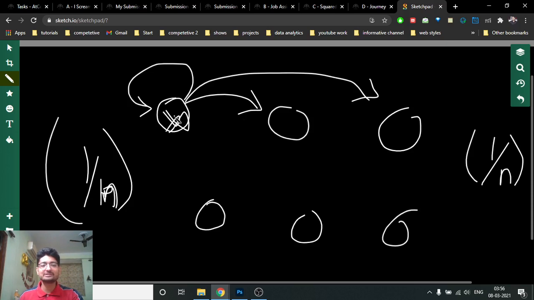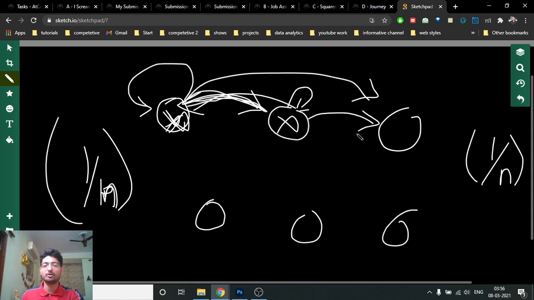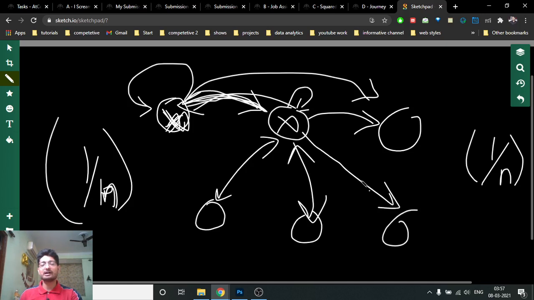Okay, now if you jump on the same node, then it's fine, you don't go anywhere. But if you jump to some other node, you're connected by a bidirectional edge, you can assume. Now this is your starting point, and you again have 1 by n probability to jump from this to any other node. So you can go back to the previous point, or stay at this point, or go to any other node. You will keep doing this, starting from any node and going to some other node, drawing a bidirectional edge, such that all of the nodes are connected. So the graph which will form is a connected graph.